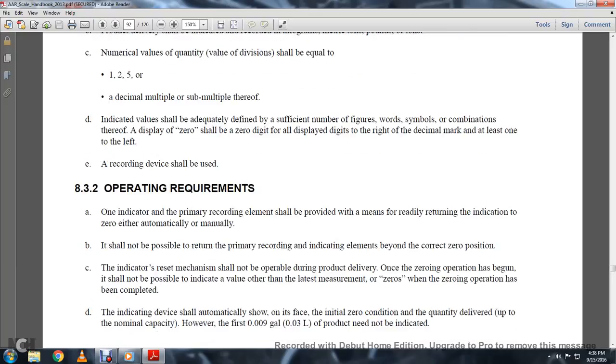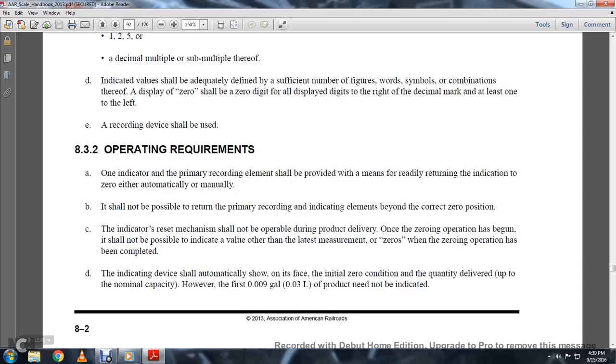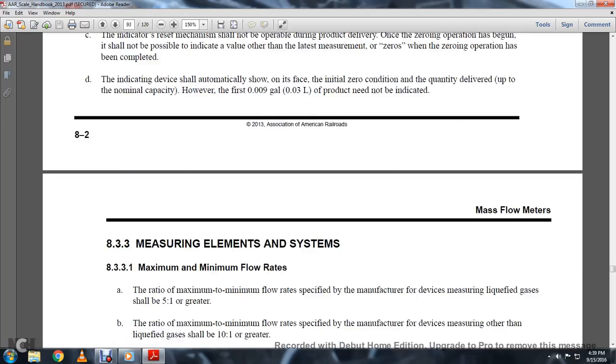8.3.2 operating requirements. One indicator or primary recording element should be provided with the means of readily returning the indication to 0, either automatically or manually. It should not be possible to return primary recording indicating elements beyond the correct 0 position. The indicator reset mechanism shall not be operable during product delivery, and once the zeroing operation has begun, it should be possible to indicate the value of the last measurement until the zeroing operation has been completed. The indicating device shall automatically show on the face the initial 0 condition, the quantity delivered up to nominal capacity. However, 0.001 of a gallon of product may not be indicated.